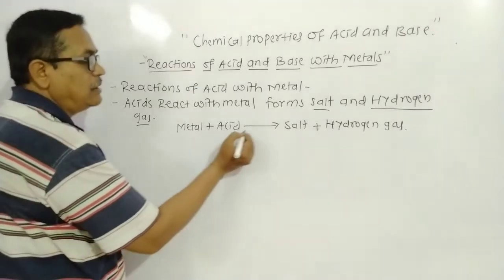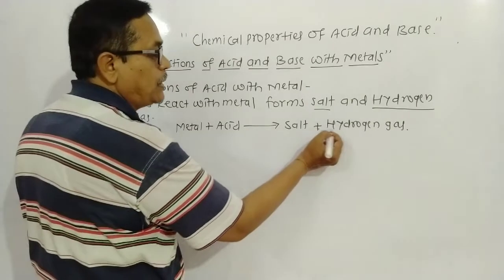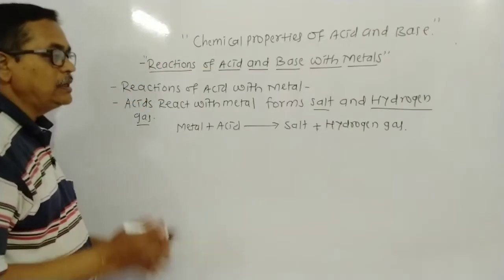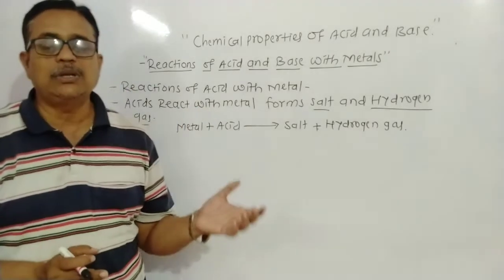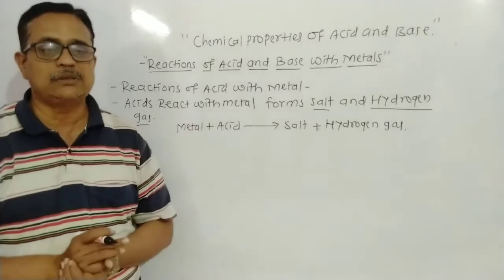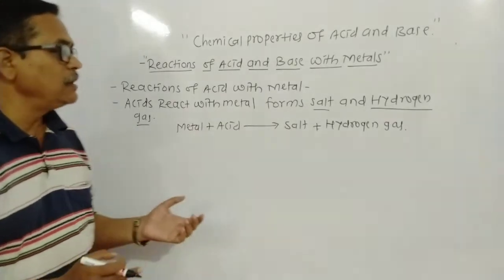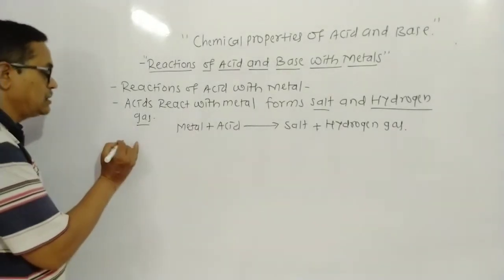Metal plus acid, that gives salt plus hydrogen gas. Means in this way, that is the common statement of the reaction and the common equation of the statement. Now we study the example here.